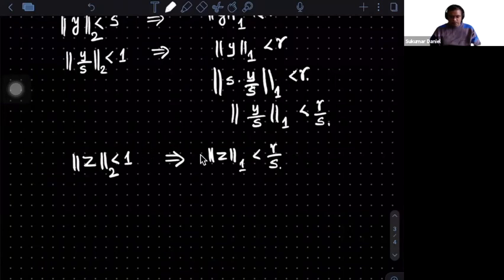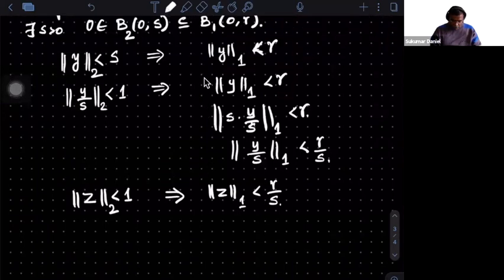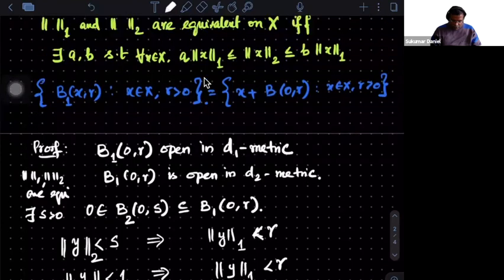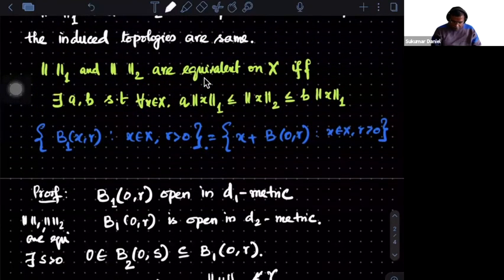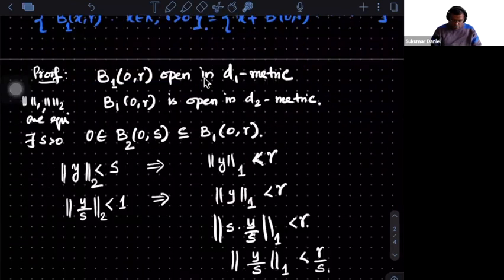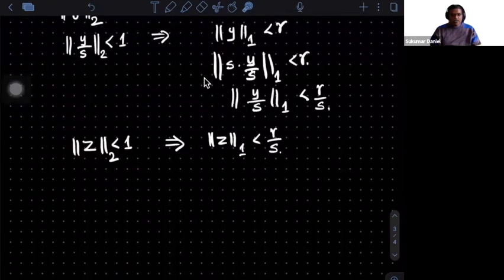Excluding 0, I am leaving that part. Can you see that if x is 0, then the inequality is true? So I'll assume x is non-zero. Then what is the way to bring it inside the unit ball? This is a standard thing.